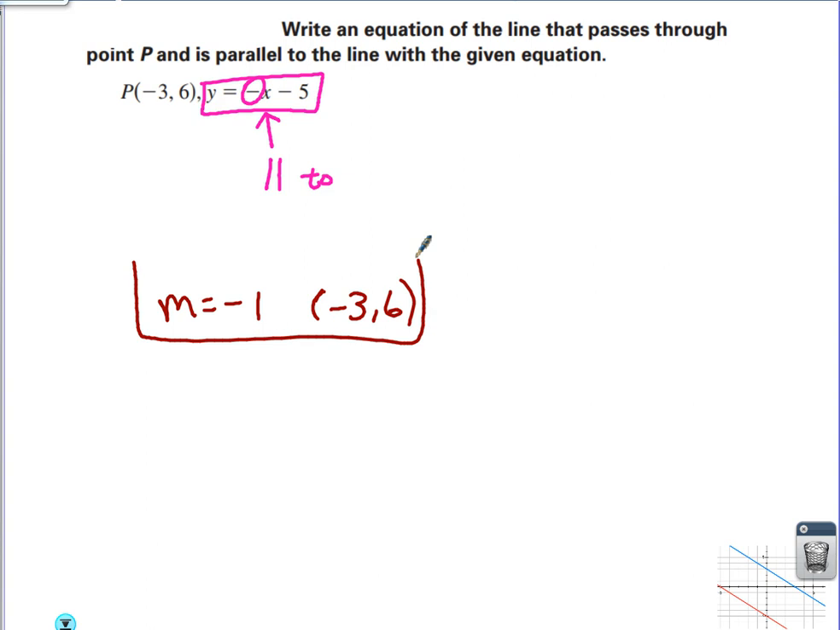For those of you that worked your homework last night, was that what your homework problems look like? Yeah, it's the same thing. Okay, what's the only difference? They didn't tell you what your slope was. You had to find it.